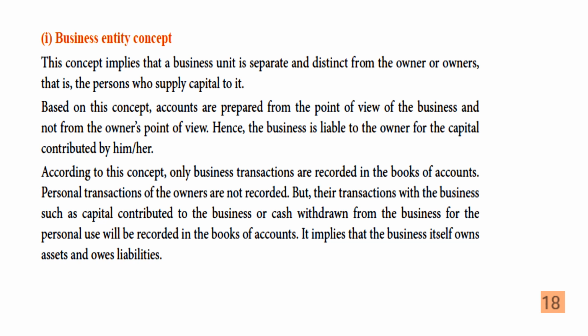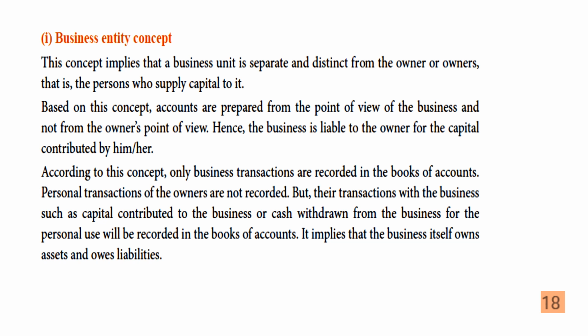So according to this concept, only the cash transactions and business transactions are recorded, not the things the owner is doing personally, those will not be written in the books of account. Only the transactions that happened in the business are recorded. Personal transactions of the owners are not recorded, but their transactions with the business, such as capital contributed to the business or cash withdrawn from the business for personal use, will be recorded in the books of accounts.